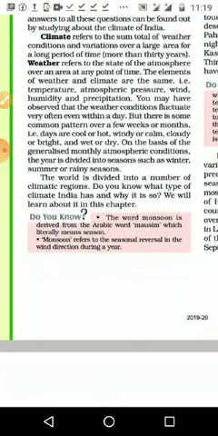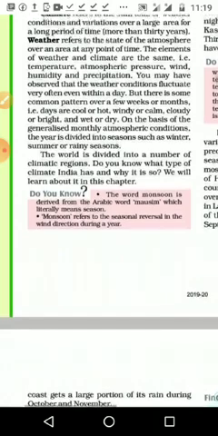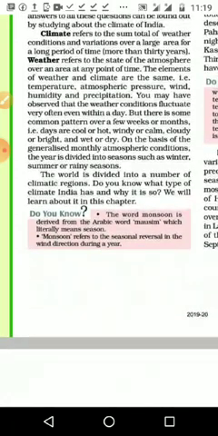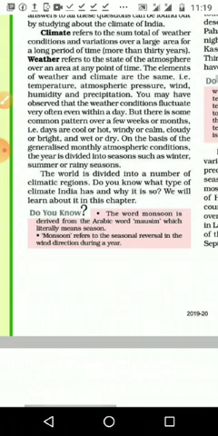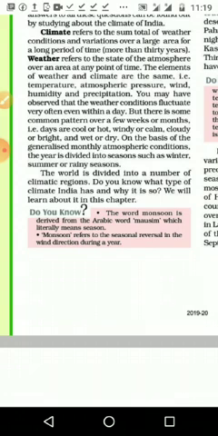Then comes weather. Weather refers to the state of the atmosphere over an area at any point of time. It may be November 6th, morning 9 o'clock, or December 12th, midnight, any time, and any particular area. It may be only in one district or in the Tamil Nadu state, and whatever changes are happening is known as weather. The elements of weather and climate are the same. Pressure, wind and all these things are the same, but we speak of weather as the day to day or hour to hour change.